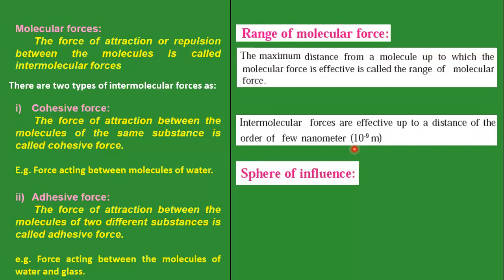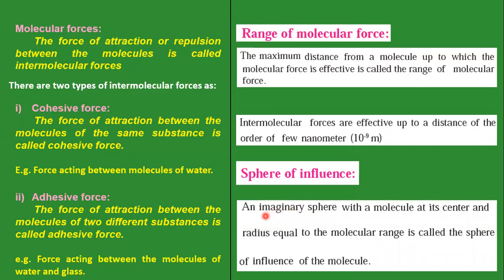And the next concept is the sphere of influence. Everybody knows what a sphere is. So it is an imaginary sphere with the molecule as its center and radius equal to the molecular range, called the sphere of influence.